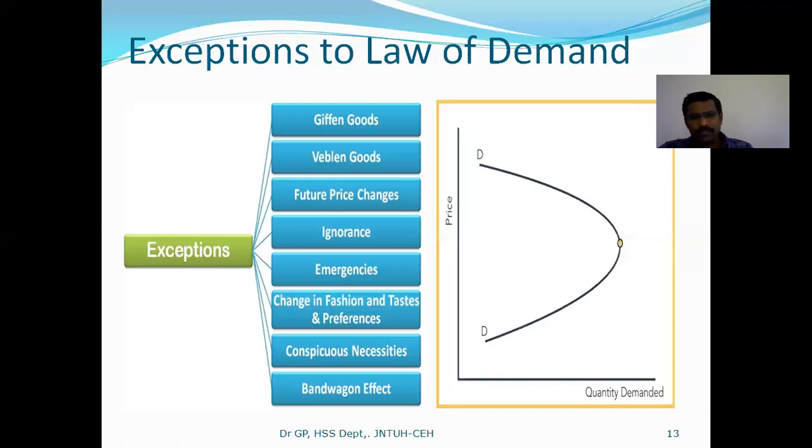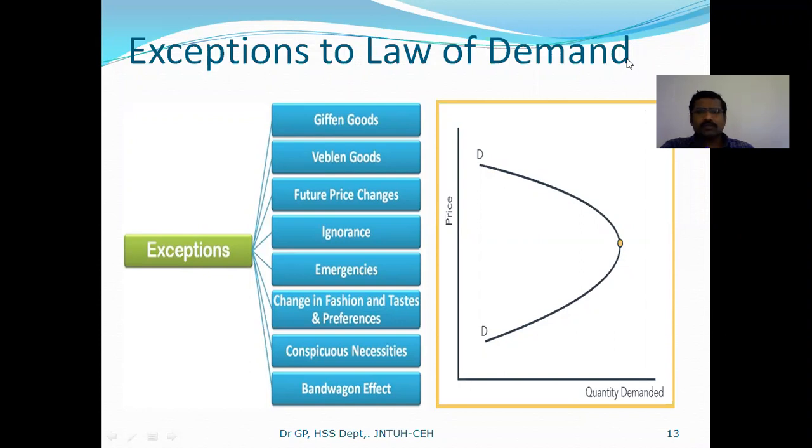Bandwagon effect. In this particular case, you see, bandwagon effect is also one of the exceptions to the law of demand. Here, some customers have a strong belief about one particular product, right? So every day they must use it even if it is not necessary, but they believe strongly, I must have a kumkum at the forehead, right?